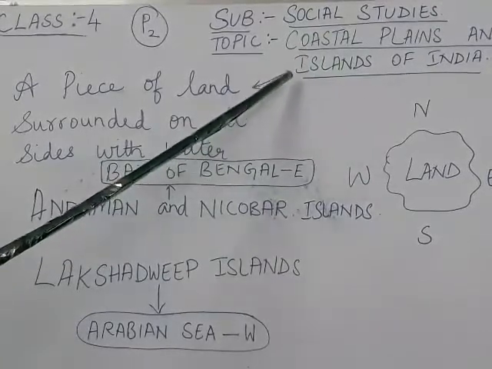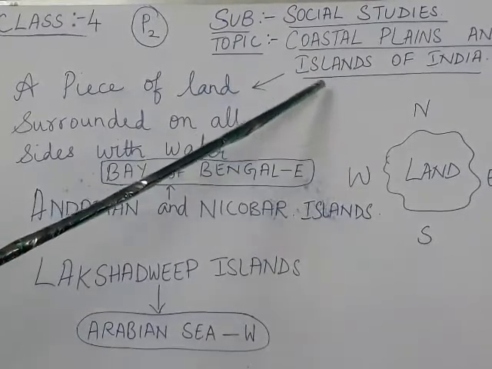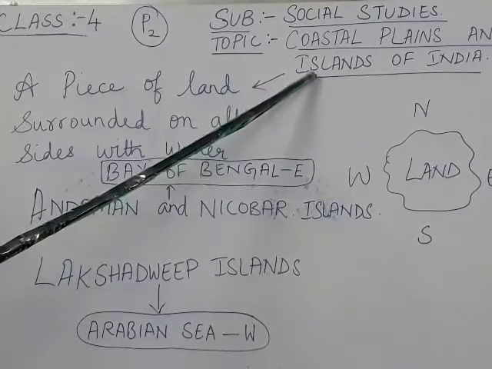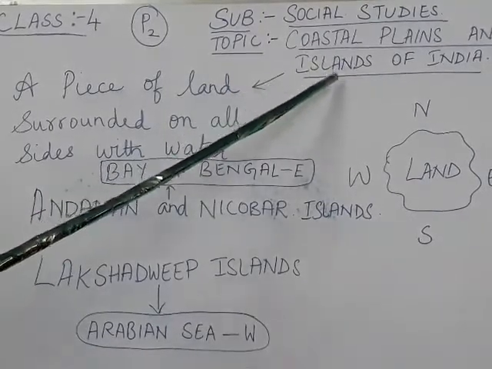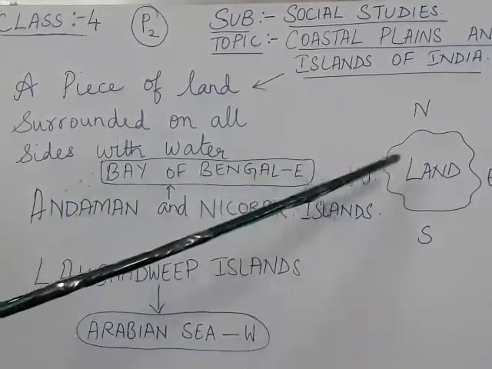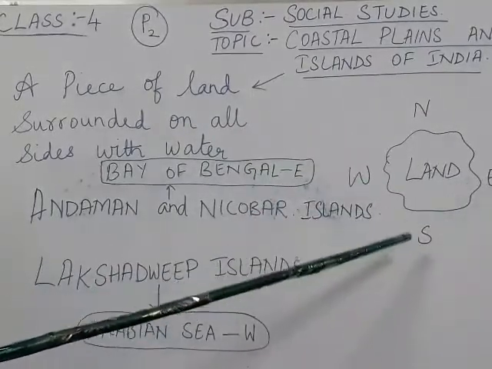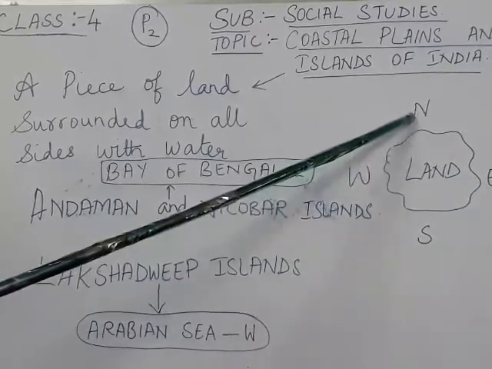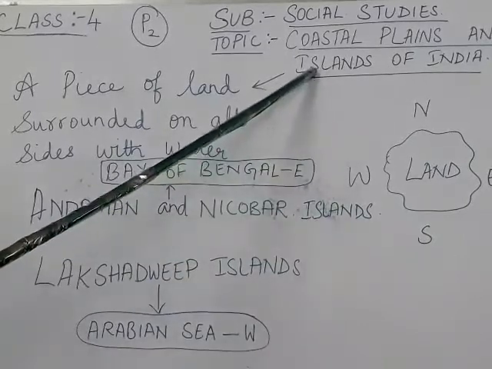Now first you understand the meaning of island. How do you pronounce island? It is I-land. It is not island. S is silent. You will say it as I-land. Island means a land which is covered on all four sides with water. A land which is covered on all four sides with water is known as island.